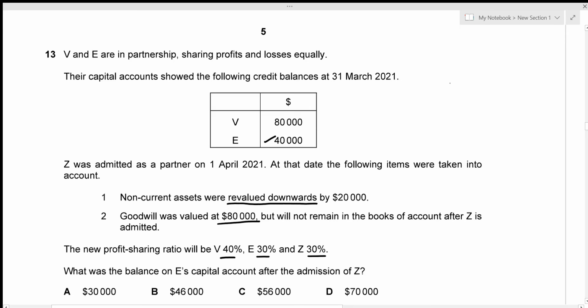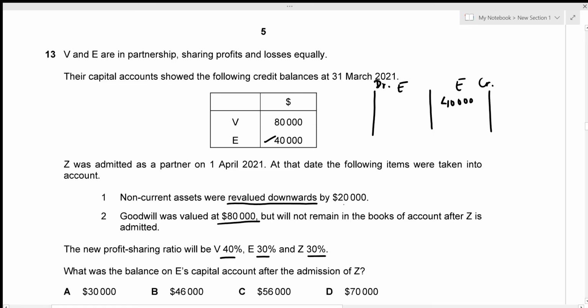So I'm just going to make the capital account for E. I'm not going to write all of the headings, I'm just going to include the amounts, and that's what you should be doing in your exams as well, because it's only 1 hour. Now we have the credit balance of 40,000. This side is credit and this side is debit, so the balance is 40,000.